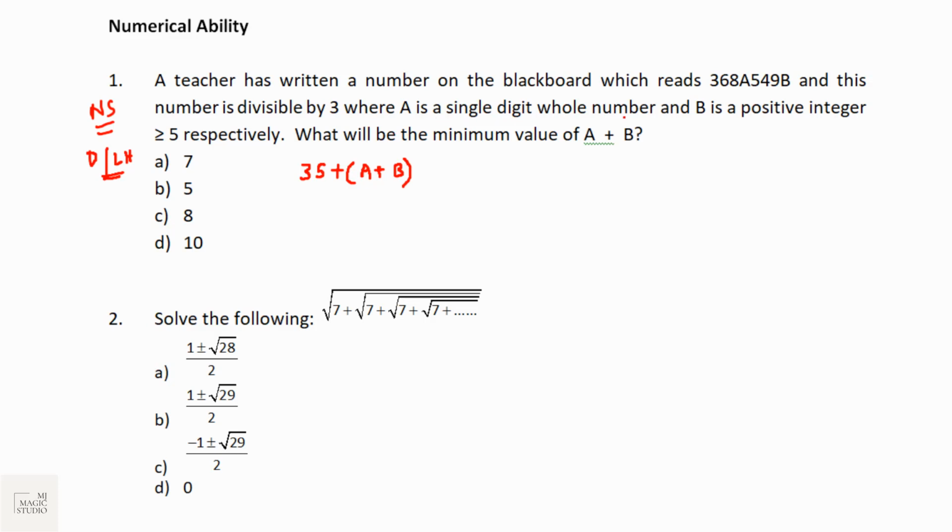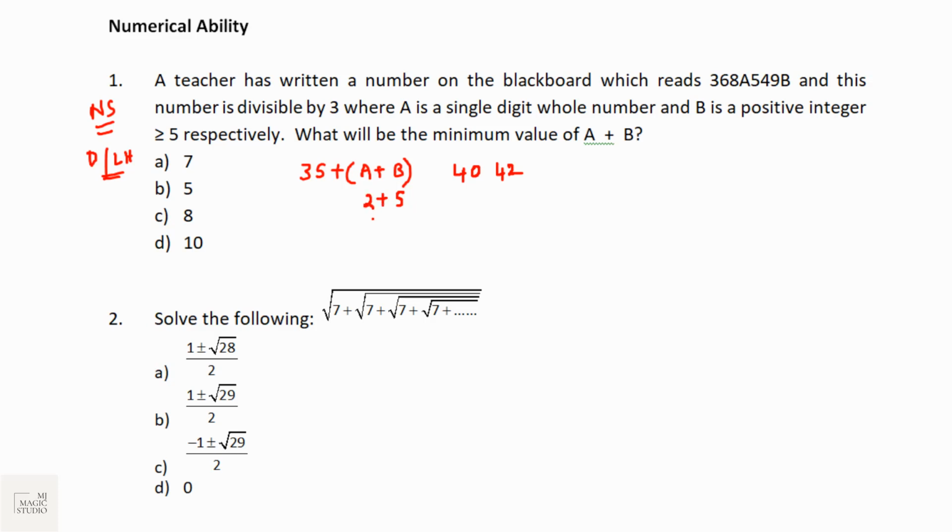Where A is a single digit whole number. Whole number means the value of A can be 0 also. 0 is a whole number. And B is a positive integer greater than or equal to 5. The minimum value of B is 5. If we take B as 5, then this total will become 40. And the number which is just greater than 40 and divisible by 3 is 42.